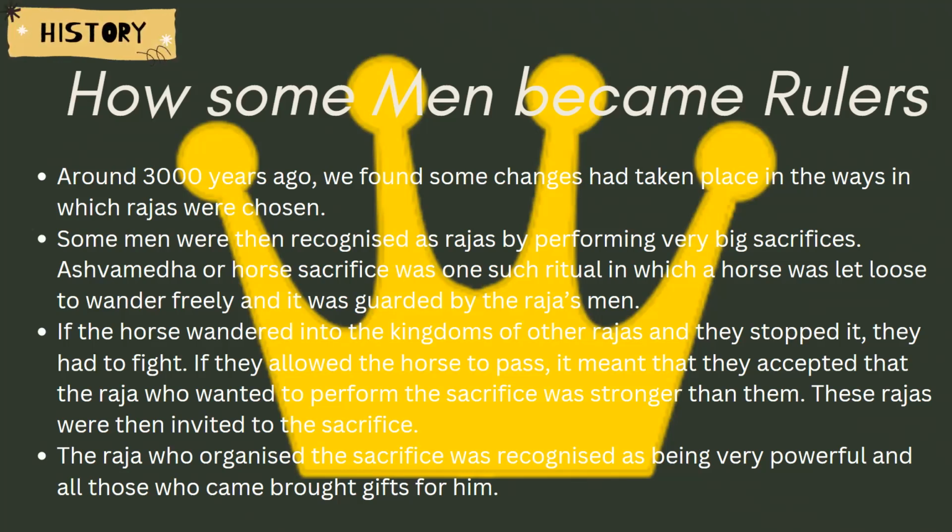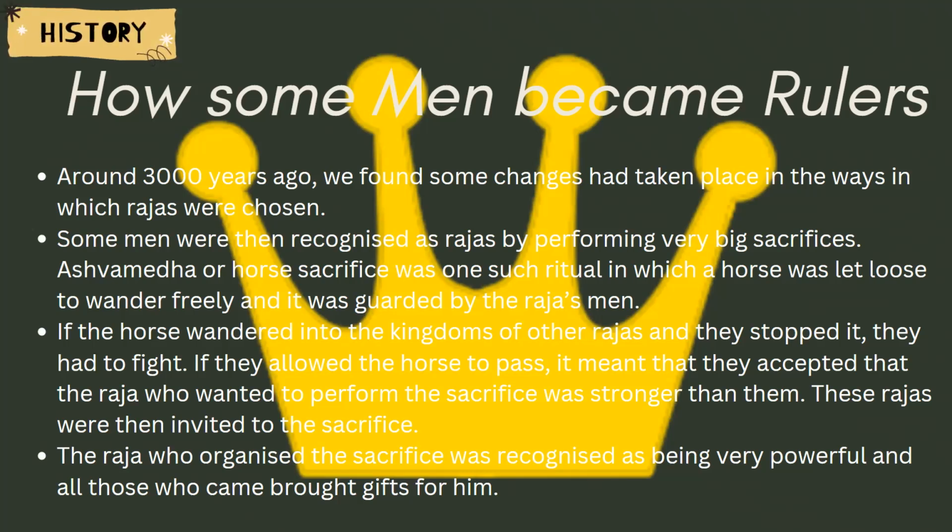They used to do Ashwamedh Yajna or the horse sacrifice. Before performing the sacrifice, the ruler would let loose their horse, and that horse would run. And the people of the Raja would guard that. And if the horse entered the kingdom of other Rajas, and that Raja tried to stop the horse, then they actually fought a battle amongst themselves.